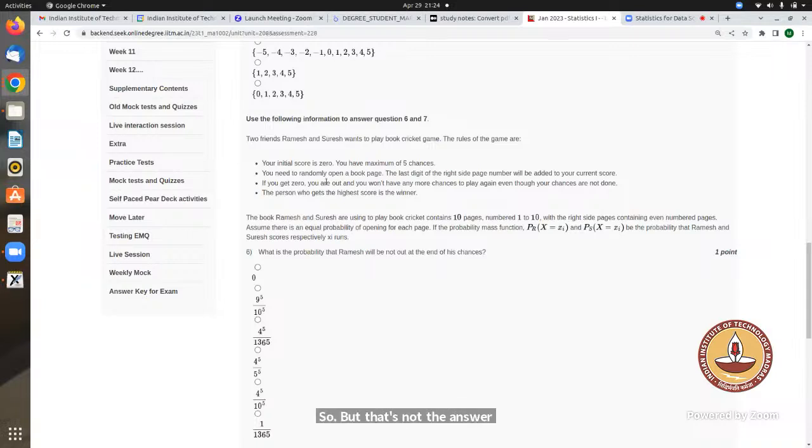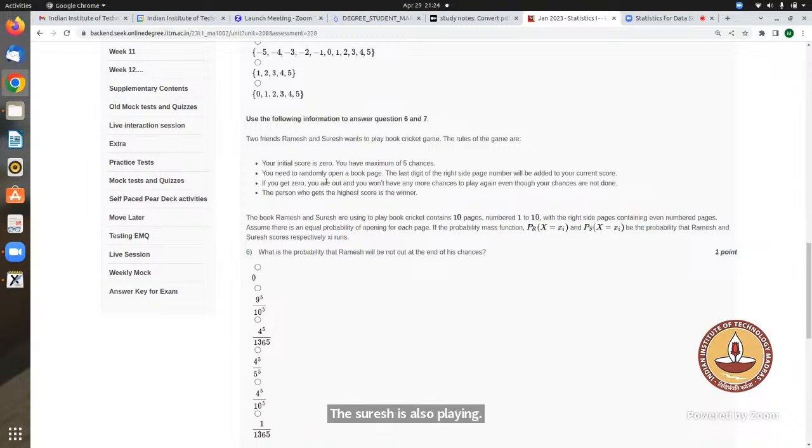So what is 5 to the power 5? 5 to the power 5 is 3125. But I think you haven't considered your initial score. I think you haven't considered that Suresh is also playing, right?